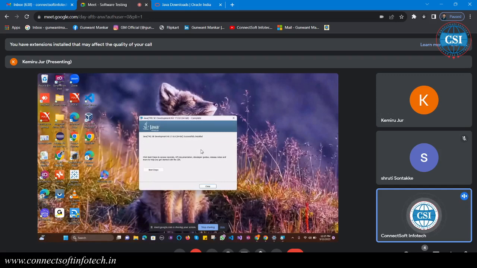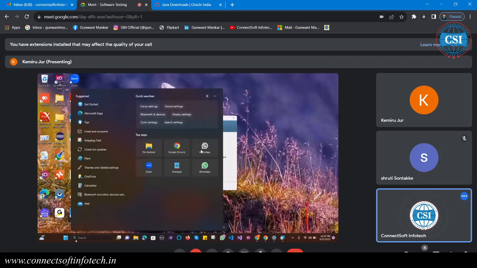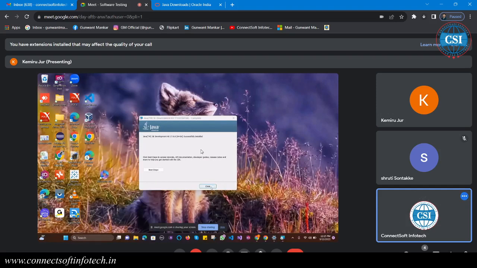So how to set the path, again I am going to tell you. Okay, just wait. Okay, this is successfully installed, right? No problem, just close it.